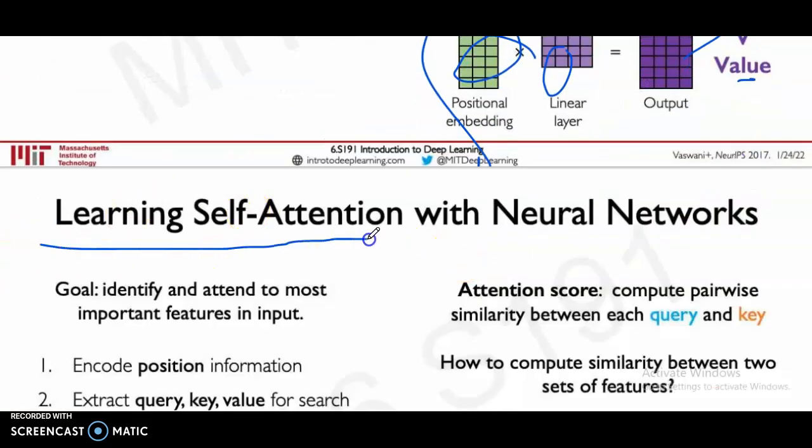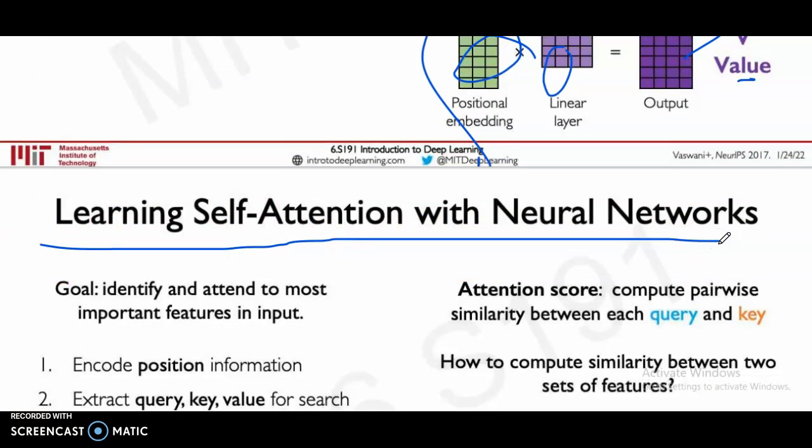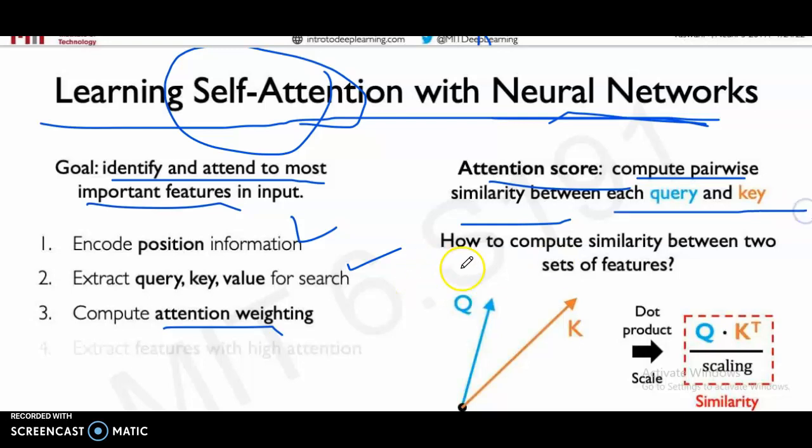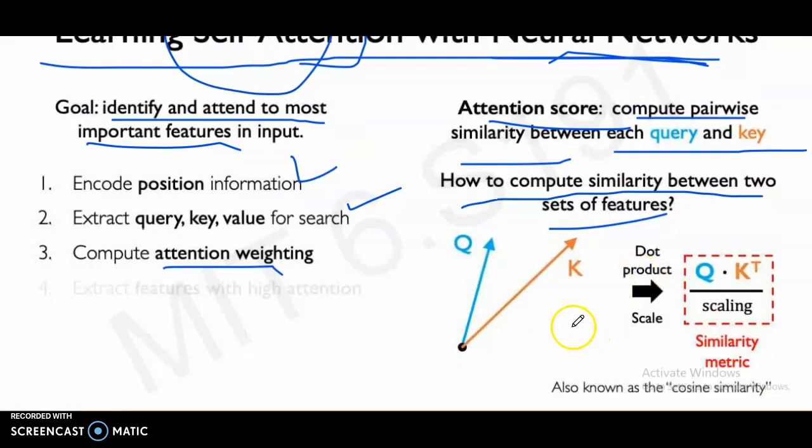Learning self-attention with neural networks. Goal: identify and attend to the most important features in the input. First point finished, second point finished. Now compute the attention weighting. Attention score: compute pairwise similarity between each query and the key. How do we compute similarity between two sets of features?